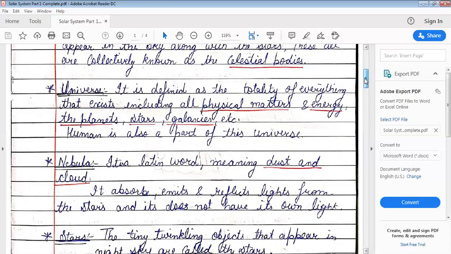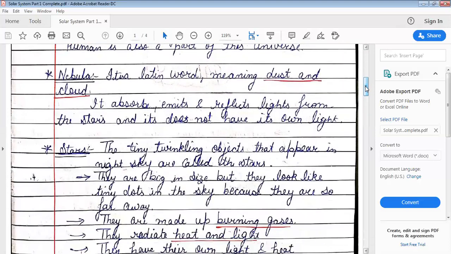Now let us start with another term, that is nebula. It is a Latin word meaning dust and cloud, and it absorbs, emits and reflects light from the stars, and it does not have its own light. So this is all about nebula.